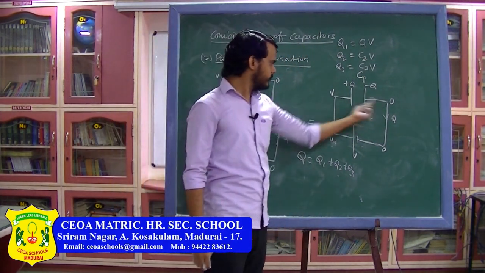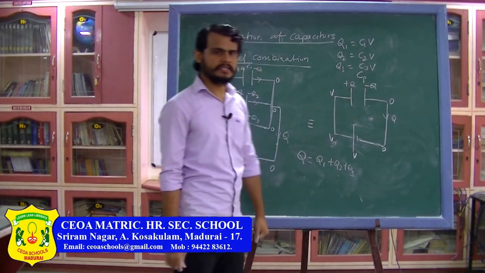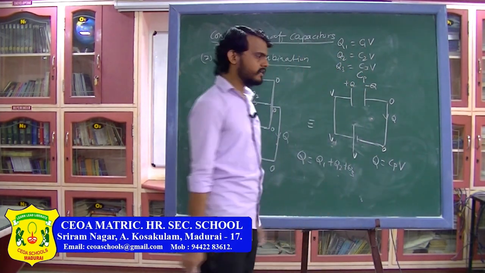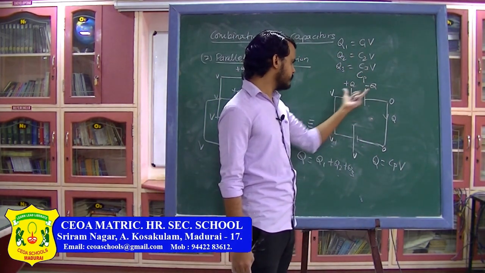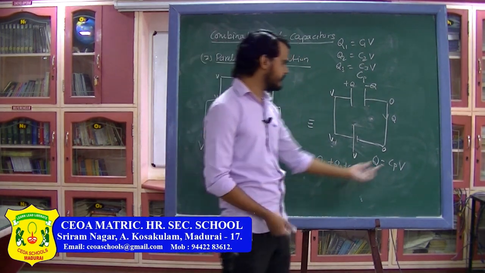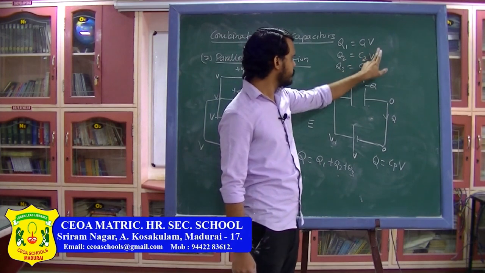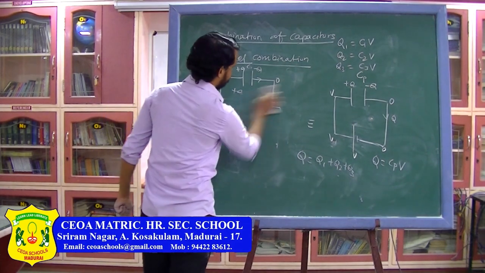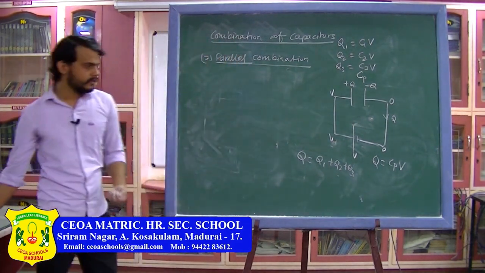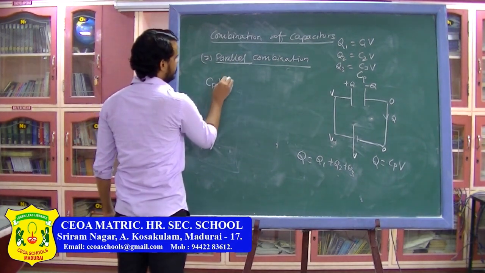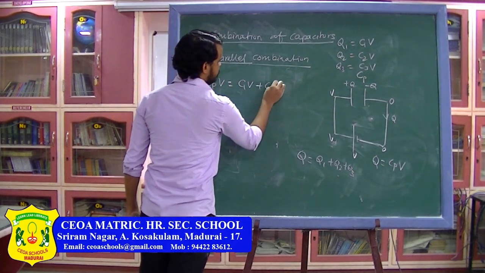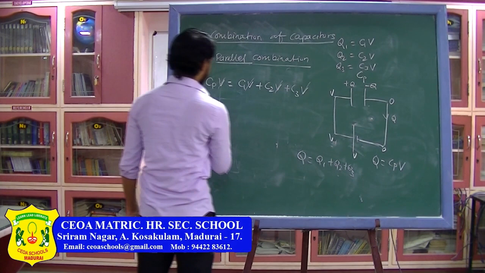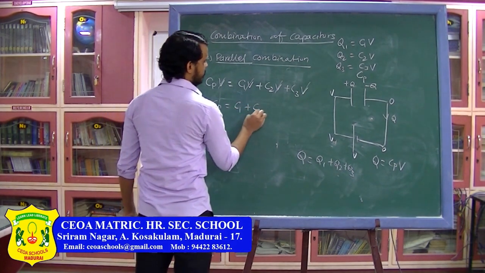From this I can write potential across this one is V, total charge on the capacitor is Q, so from here I can write Q is equal to Cp times V, because here the combination capacitance is Cp, charge is Q and potential difference across this one is V, so charge can be written as Cp into V. I can replace the value of Q1, Q2, Q3 and Q in this formula. So I am going to get Cp into V is equal to C1 into V plus C2 into V plus C3 into V. From here V will cancel and Cp will be equal to C1 plus C2 plus C3.